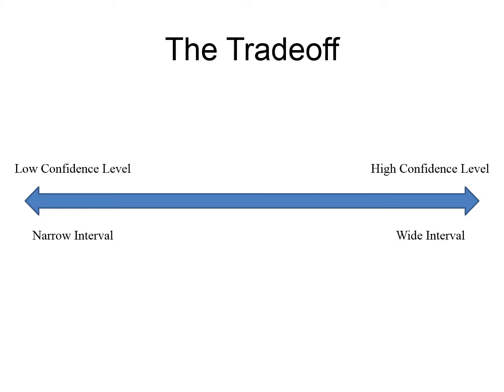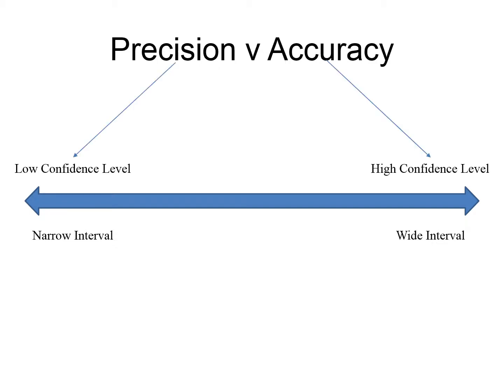This leads us to a trade-off. We get to choose our confidence level, but we have to adjust the margin of error accordingly. If we really want to be sure that we've captured this person's true age, we need a large margin of error, leading to a wide confidence interval. Or we can use a small margin of error, but have to accept a lower confidence level to do that. And that's our trade-off. Would we rather be more precise, that is, have a narrow confidence interval that is more likely to miss the true value, or would we rather be more accurate?